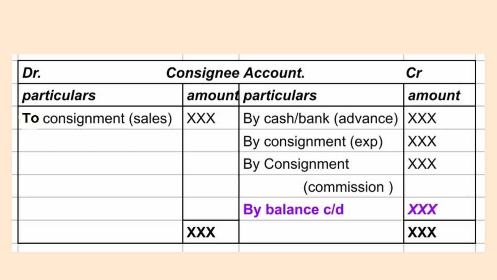After preparing the consignment account, we are going to prepare the consignee's account. See the pro forma. On the debit side, we are going to write 'To consignment sales'.